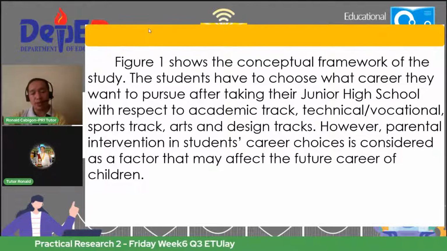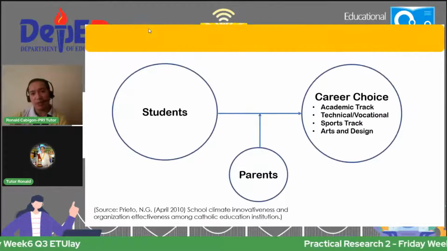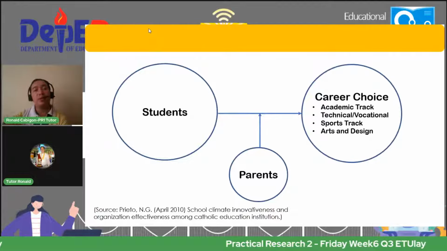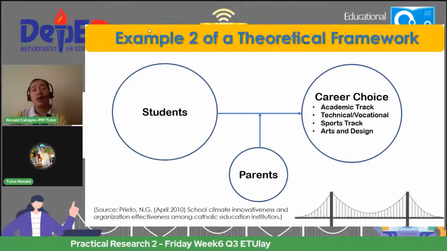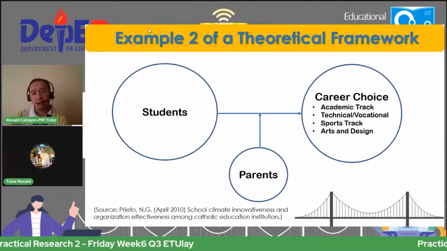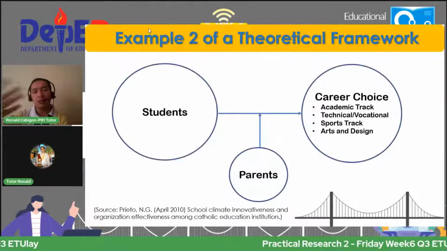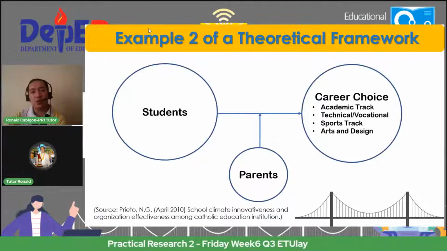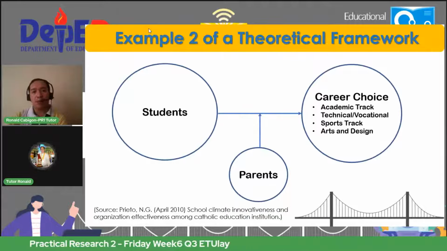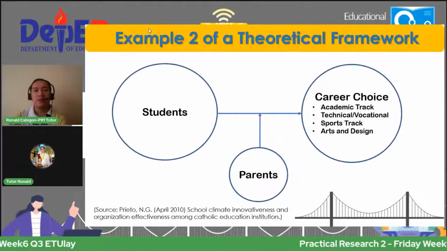Because after that statement, which would be the last paragraph, you follow with the figure or the diagram. So this is the diagram or the conceptual framework based on the narrative that was earlier shown about the theoretical framework or conceptual framework of the study.